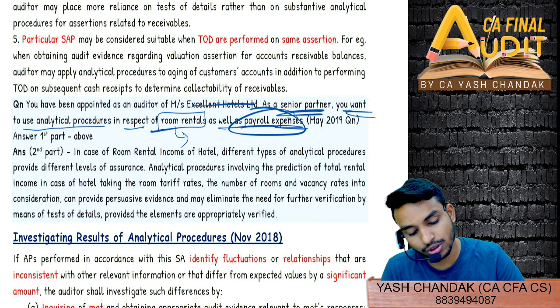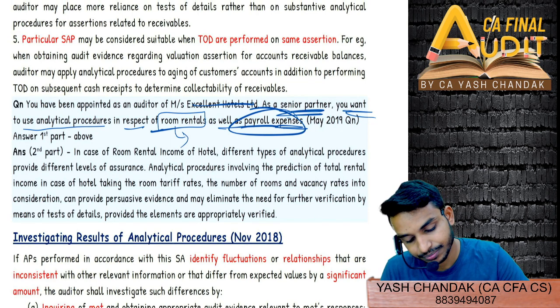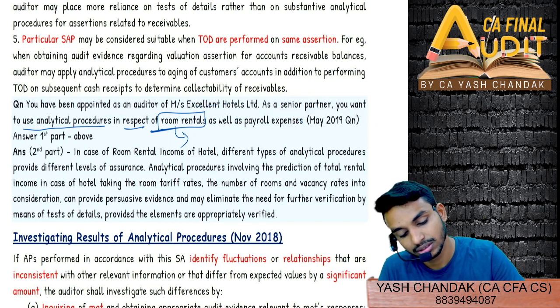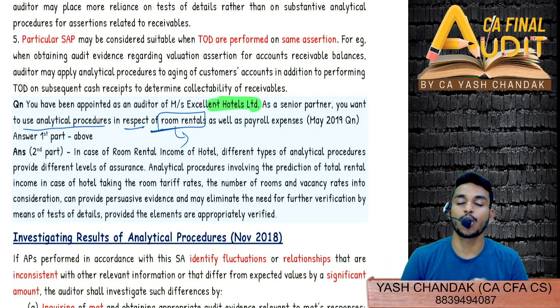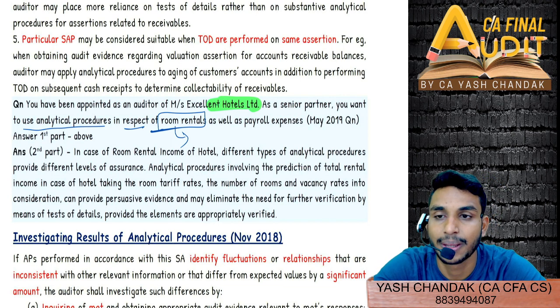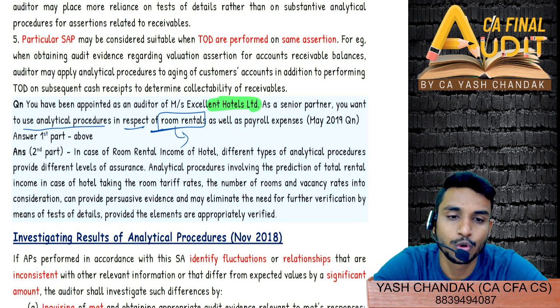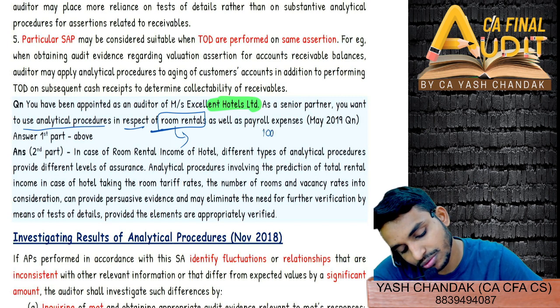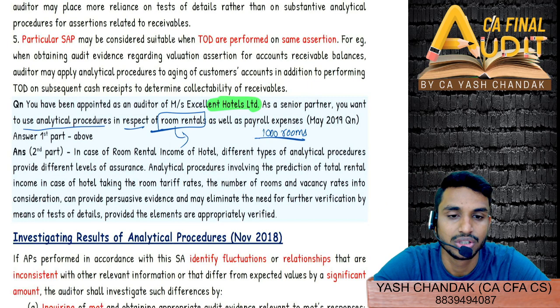Room rentals means what? Suppose you are a hotel, right? Excellent Hotels Limited. We are a hotel. We want to predict how much revenue we have generated from room rentals. Think and tell quickly. Number of rooms booked, then suppose in a hotel there are 1000 rooms. Charge per room.